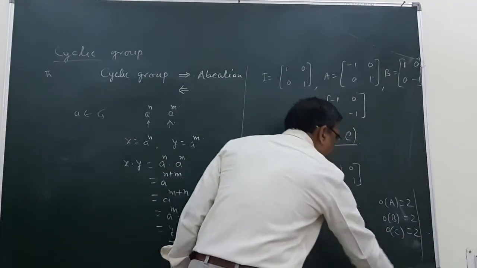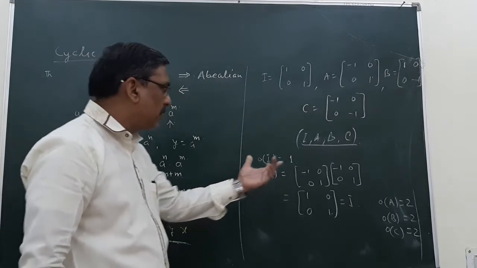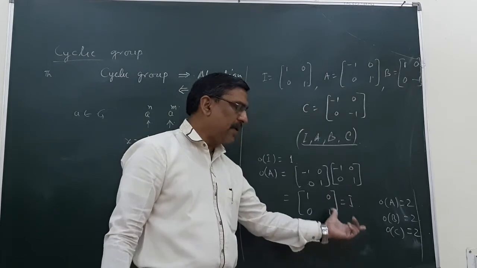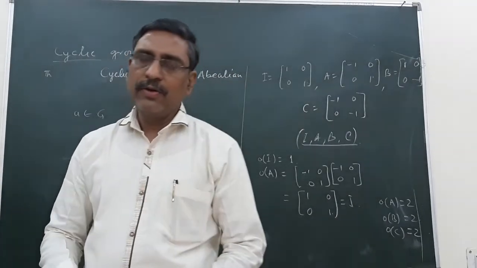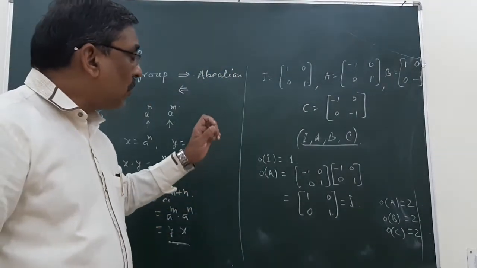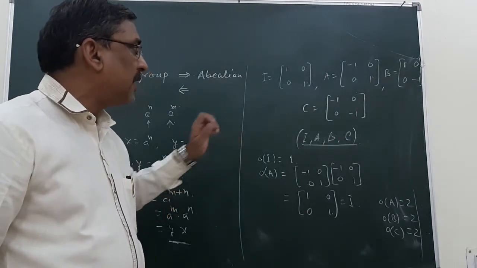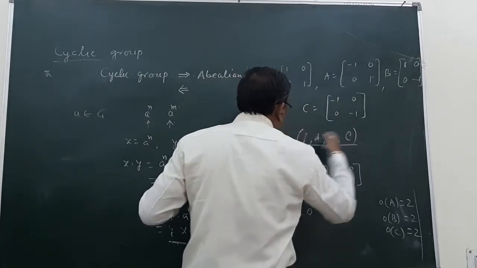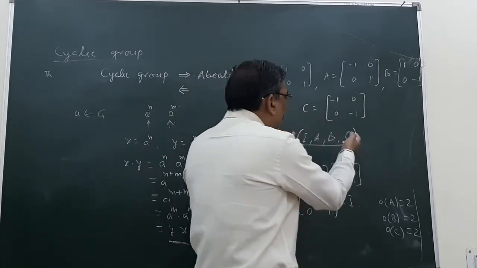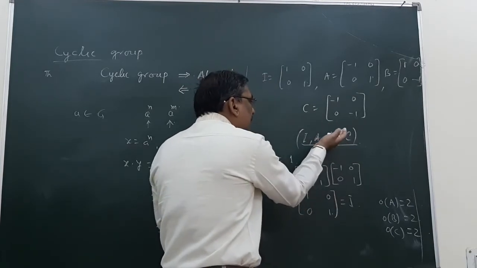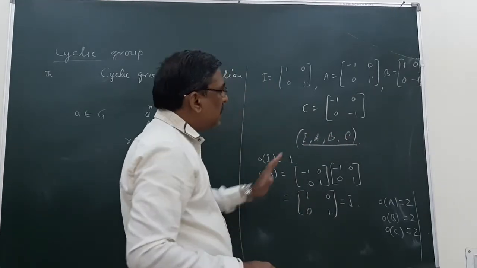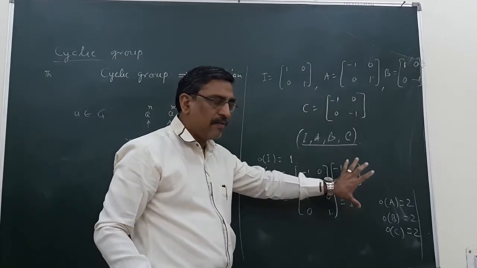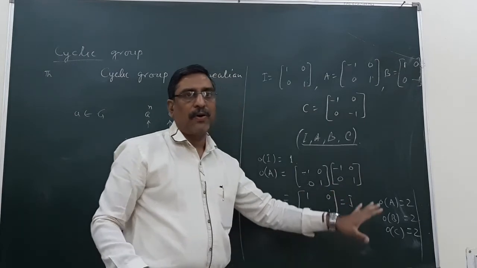No element of it has order 4. The group contains 4 elements, and no element has order 4. Therefore, no such element exists here by which we can write every element of the group as an integral power, or a multiple, of that element, since the order of the group is 4 and no element is of order 4.